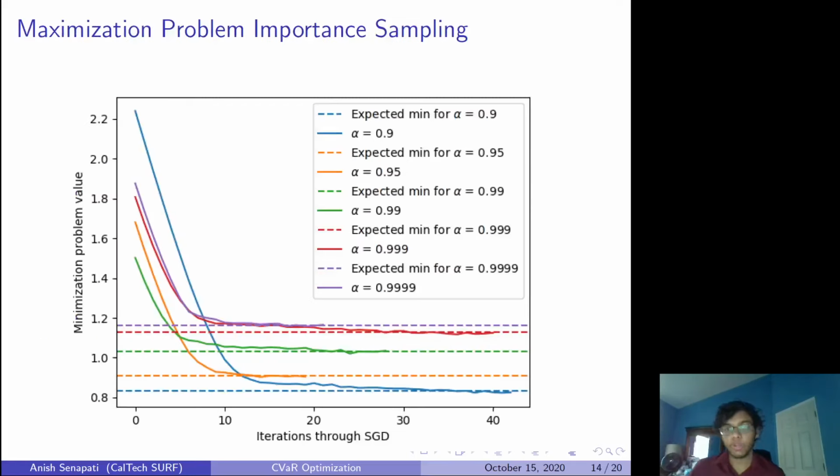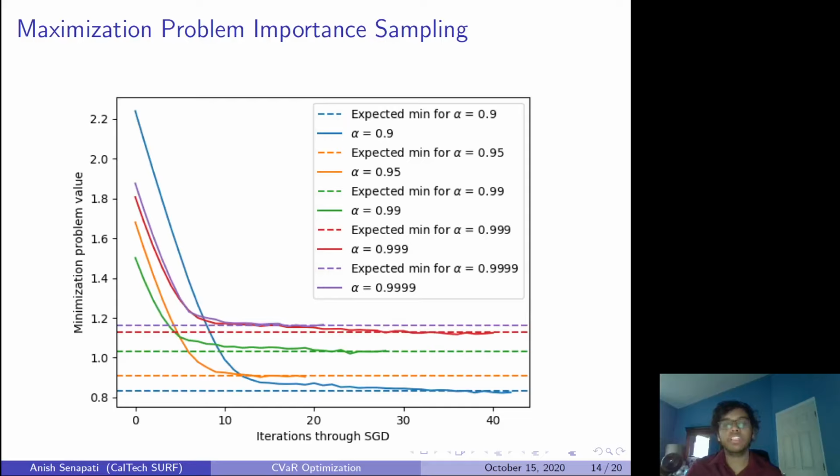You can see that the convergence is so much cleaner. It becomes much easier for each value of alpha to converge to its expected minimum. There's no jumping around, and it shows that the samples we're drawing are not dead samples. They're actually useful for the expected value, and they're going down correctly to the minimum. So that's a really good sign.